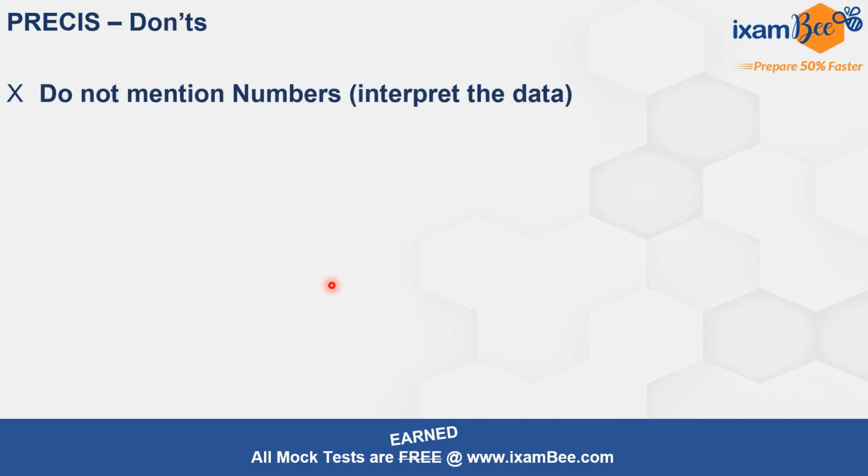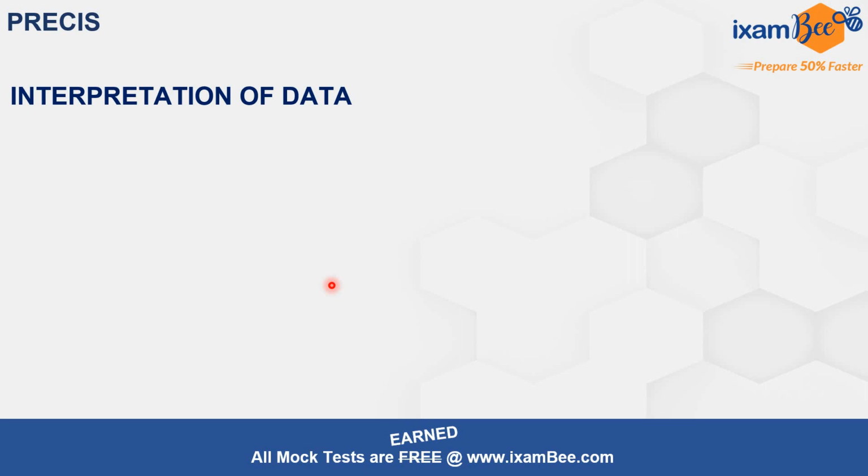Firstly, do not mention numbers, interpret the data, as I said. Now explaining this point, again remember that we must include the data, but data does not mean that we have to copy the numbers. Suppose it has been written that 90% of the population is vulnerable to so and so disease, right? So you just cannot write 90% because it is a number, right?